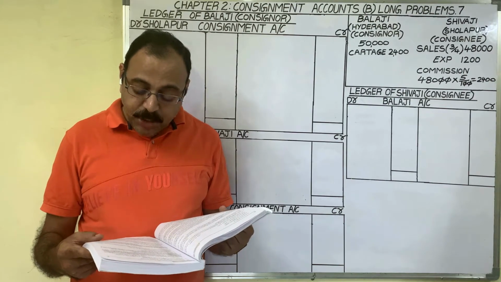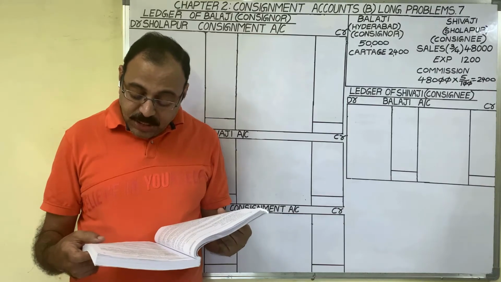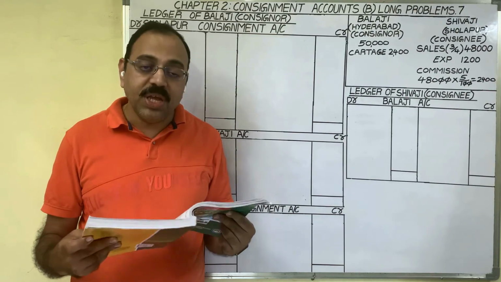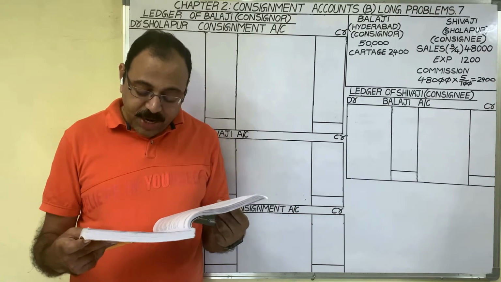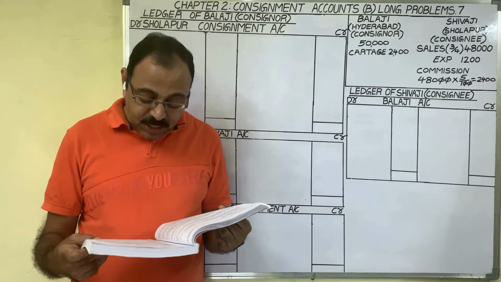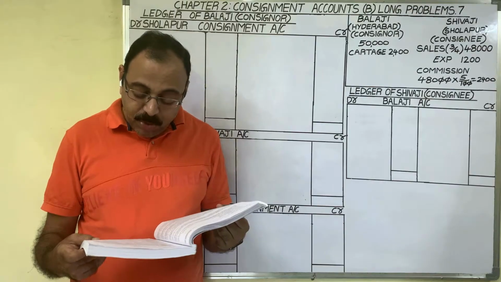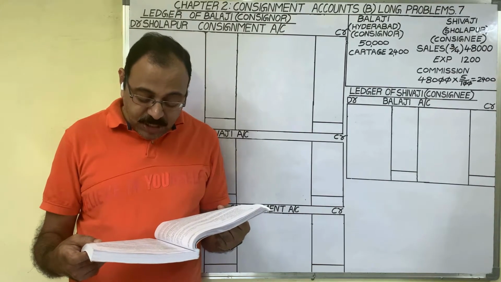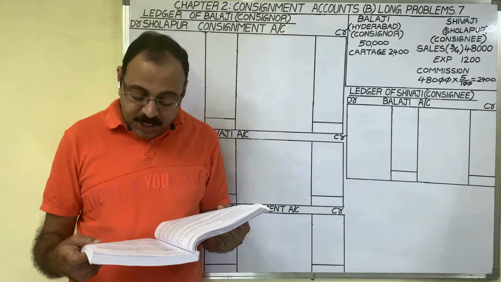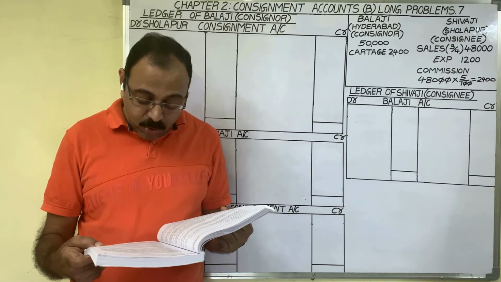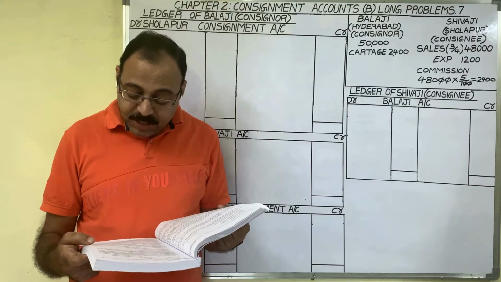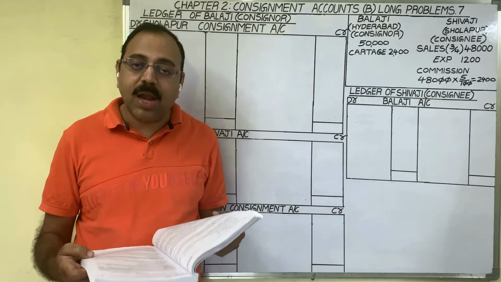On 31st March 2020, Shivaji sent the account sales with the following information. 3/4 of the goods are sold for 48,000 rupees. Shivaji incurred expenses amounting to 1200 rupees. Shivaji is entitled to receive commission at the rate of 5% on sales. A bank draft was enclosed for the balance. Prepare necessary ledger accounts in the books of Balaji.